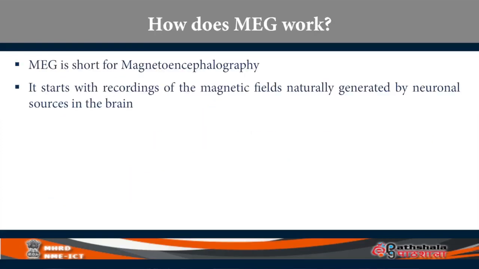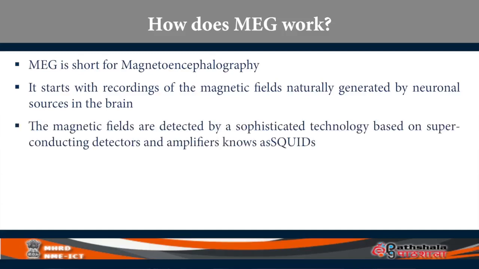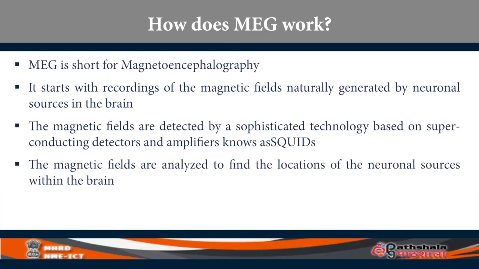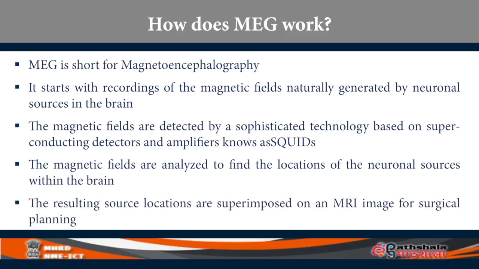So how does MEG work? It starts with recording of those tiny magnetic fields naturally generated by the neuronal cells, neurons in different parts of the brain. The magnetic fields are detected by sophisticated technology based on superconducting detectors, which I already told you, SQUIDs. The magnetic fields are then analyzed to find from which location they are coming. So you locate the neuronal source in the brain from where that magnetic signal is coming. The resulting source locations are then superimposed on an MRI image for planning surgery.